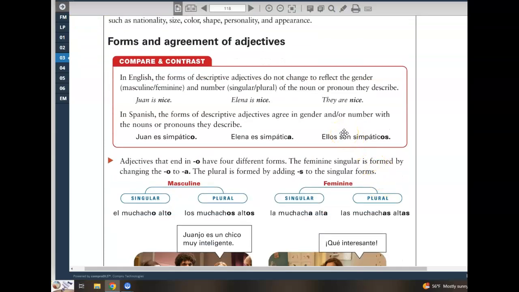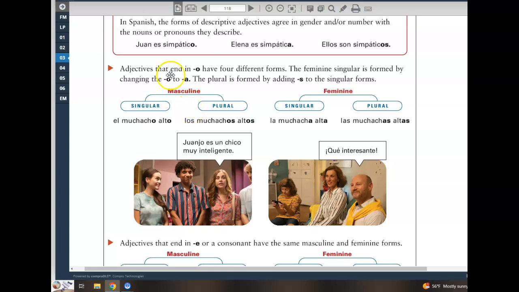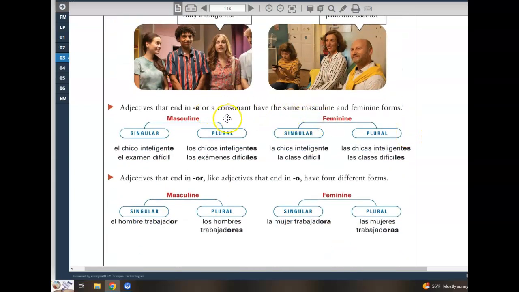So just as nouns can be either masculine, feminine, singular, or plural, so too can adjectives have a masculine, feminine, singular, and plural form. Essentially there are four endings: ending in O, ending in OS, ending in A, and ending in AS. Some adjectives are considered gender neutral, meaning they have the same form for masculine and feminine, ending in E, regardless of gender, and then to make them plural, you would add an S to the singular ending, as you can see here at the bottom of page 118.